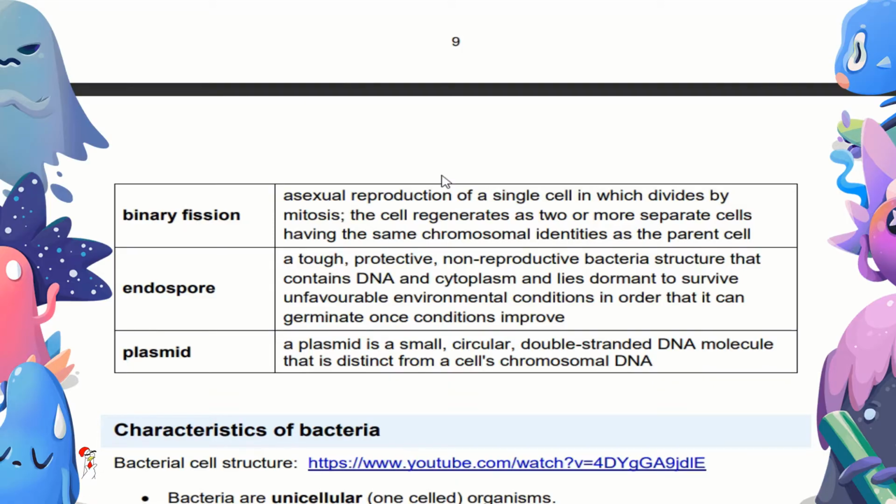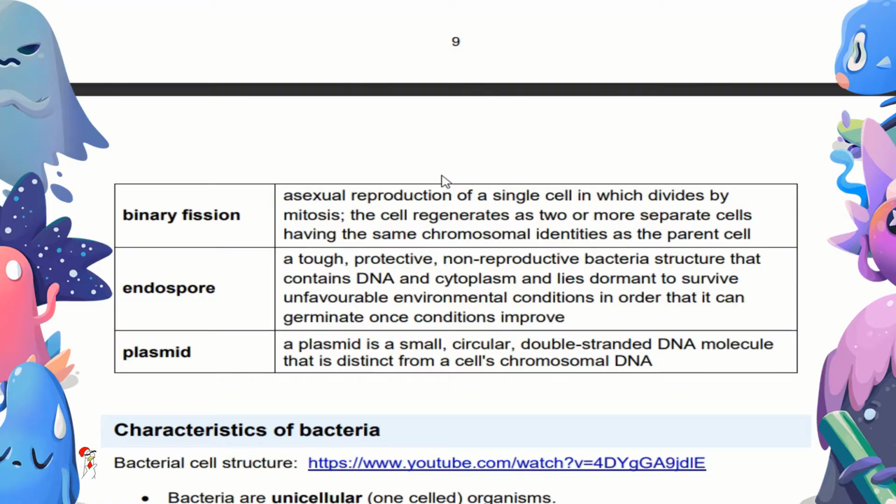The cell regenerates as two or more separate cells having the same chromosomal identity as the parent cell. Endospore is a tough, protective, non-reproductive bacterial structure that contains DNA and cytoplasm and lies dormant to survive unfavorable environmental conditions in order that it can germinate once the conditions improve.